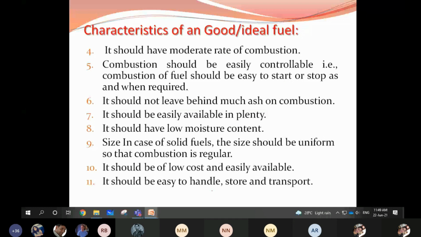Understood? Is this clear? Friends, the characteristic properties of a good fuel. Yes, ma'am.